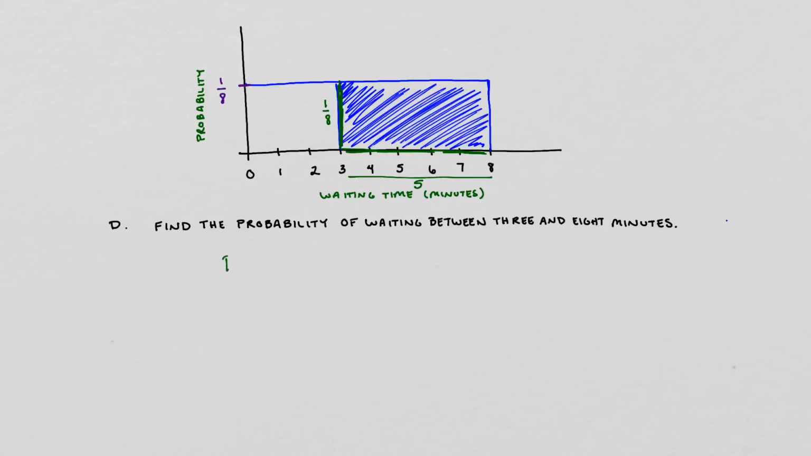Again, using our probability notation, the probability that x is in between 3 and 8 is going to be 1/8 times 5. So we can say that that is 5/8. Or in other words, 0.625. Or in other words, 62.5%. All right, we've got one more.